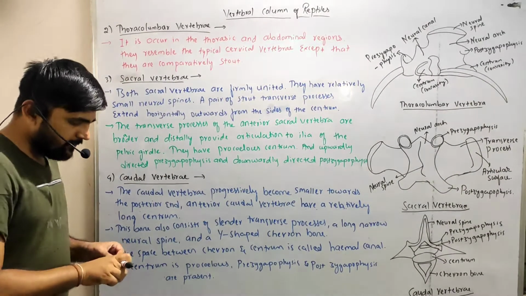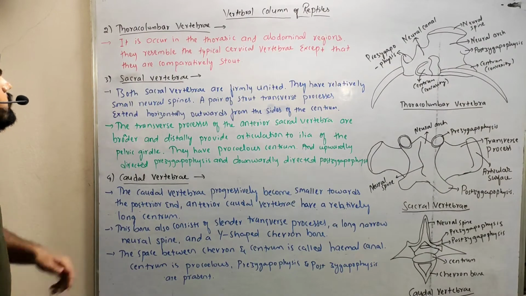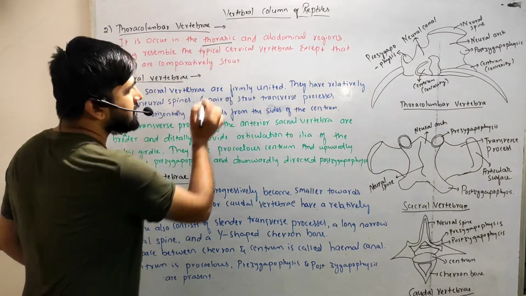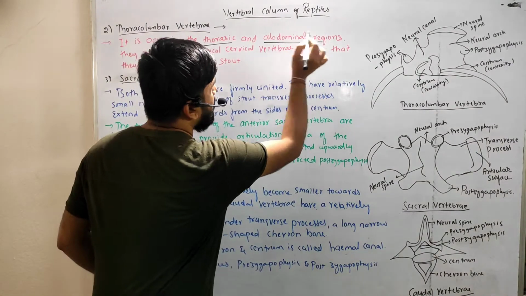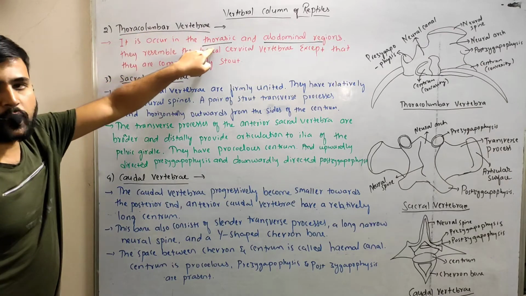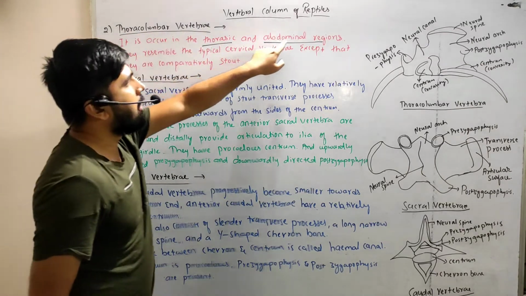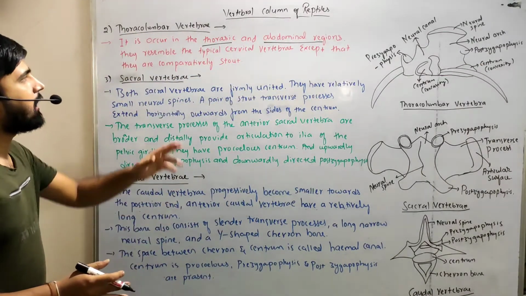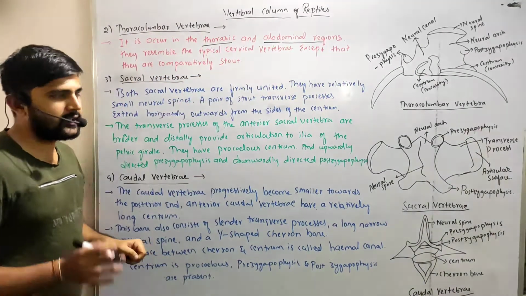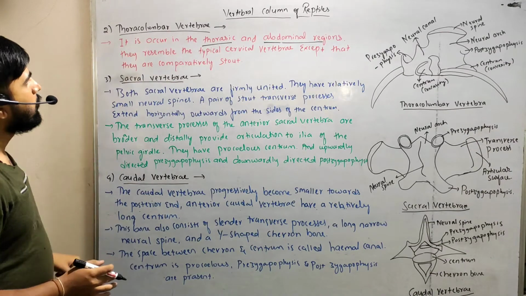Okay, so this is the thoracolumbar vertebra. This thoracolumbar vertebra occurs in the thoracic as well as the abdomen region. As the name indicates, thoraco means thoracic, lumbar means abdomen. So this vertebra occurs at the thoracic and lumbar region of the body. That's why it is called the thoracolumbar vertebra.